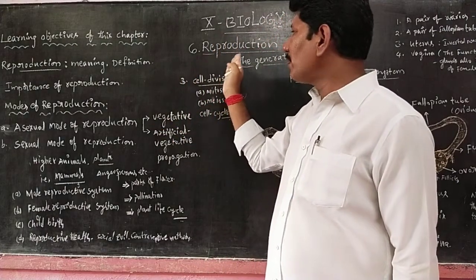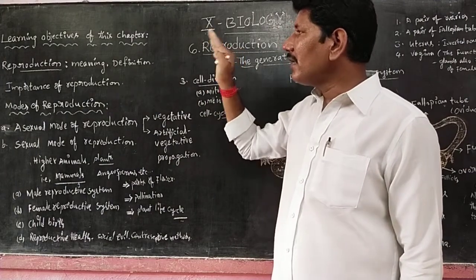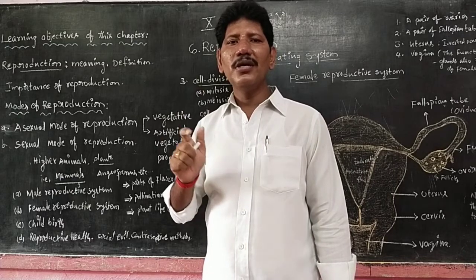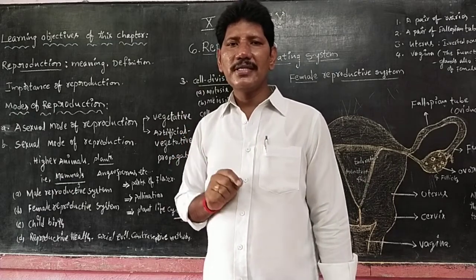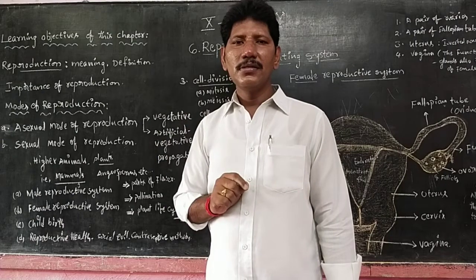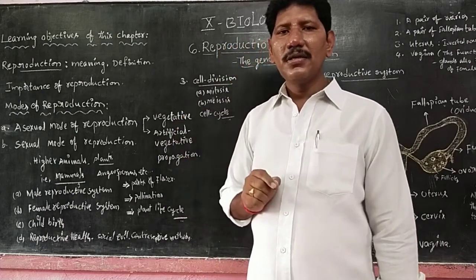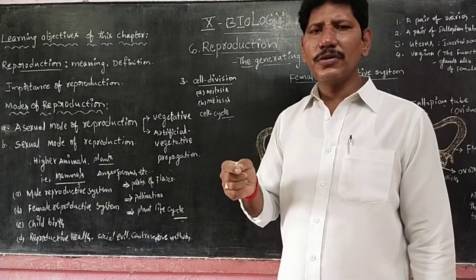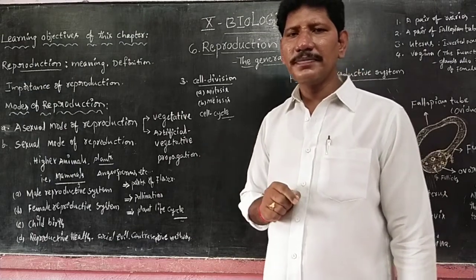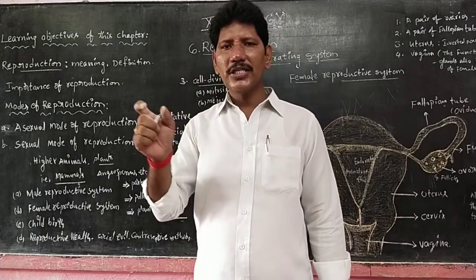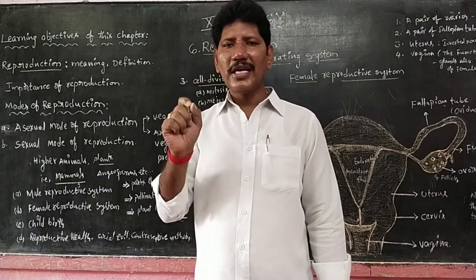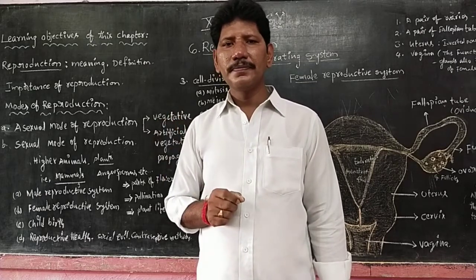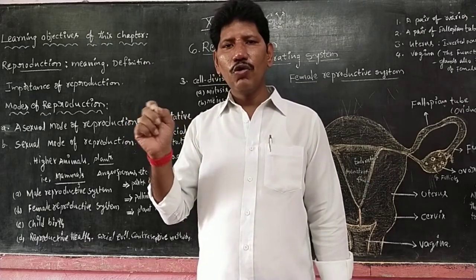Before going to the topic of reproduction, in the 8th class and 7th class we already have basic knowledge about reproduction: 7th class reproduction in plants, 8th class reproduction in animals. There we learned how plants and animals reproduce by asexual and sexual modes, the differences between them, external and internal fertilization, oviparous and viviparous, and zygote and ovum differences.